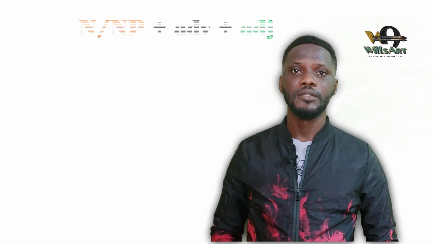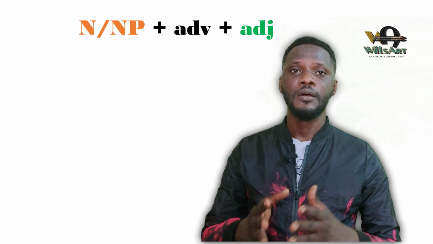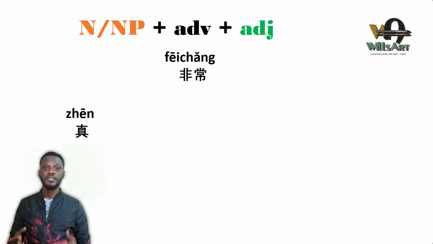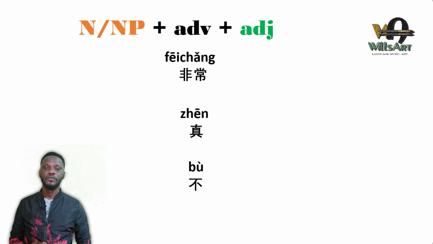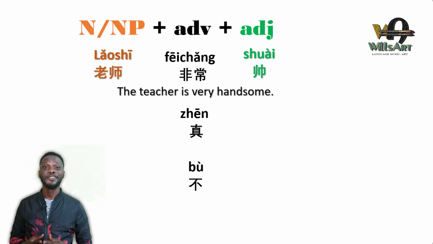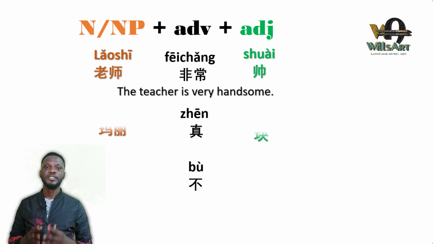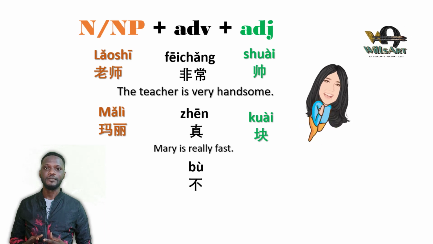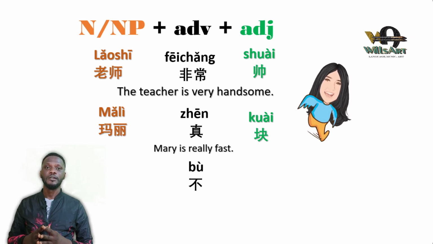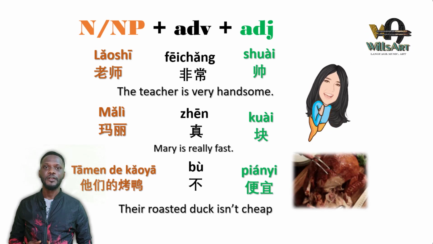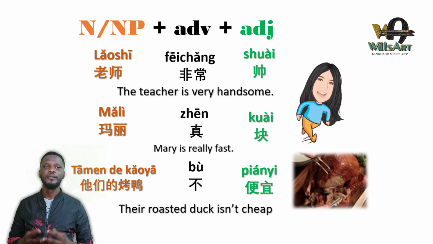So now let's look at the structure. Noun or noun phrase plus adverb plus adjective. The adverbs can be 非常, 真, or a negative adverb like 不. For example, 老师非常帅. The teacher is very handsome. 玛丽真快. Mary is really fast. And 他们的烤鸭不便宜. Their roasted duck isn't cheap.